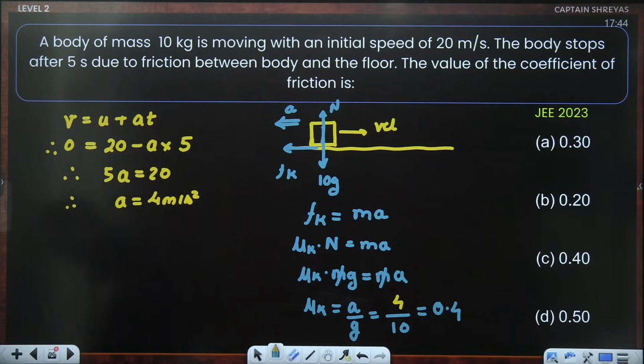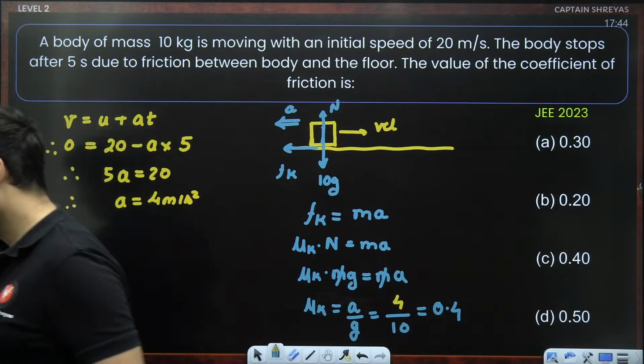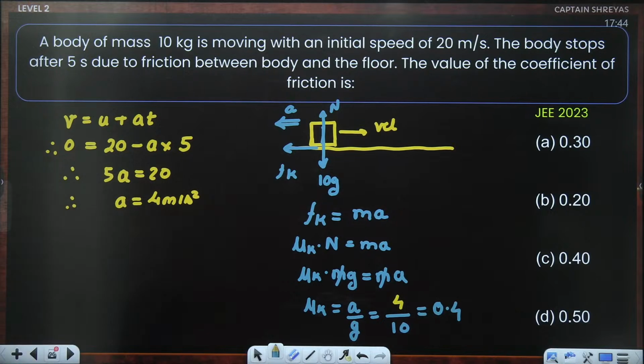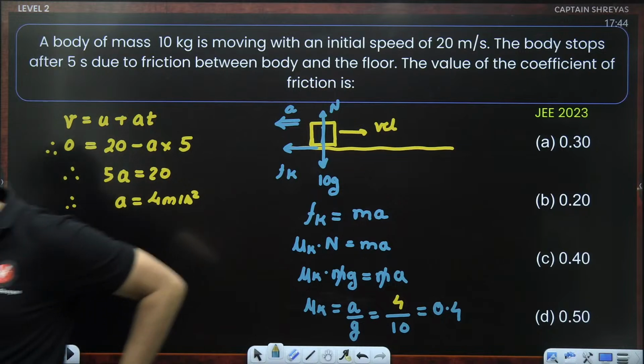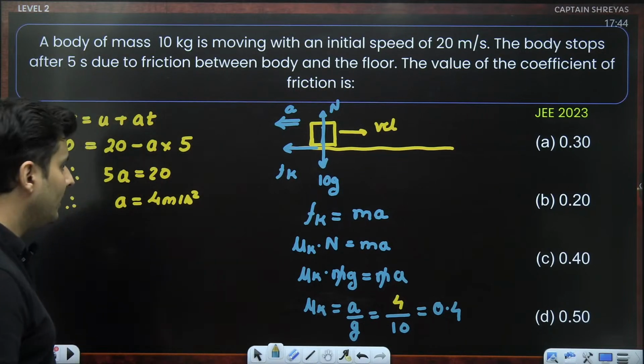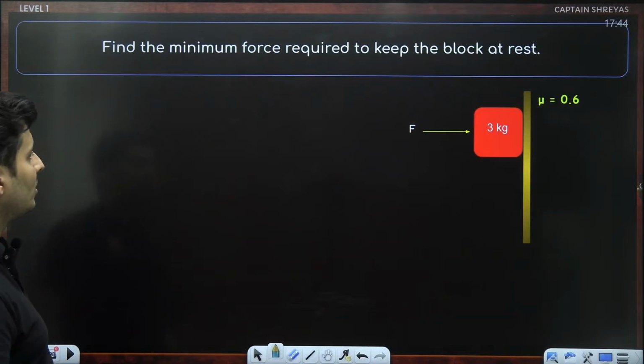Everybody with me? Understood this point? Clear? Very good, awesome. So this is how you solve these questions. Great, perfectly understood, awesome. Let's move on to the next question over here.